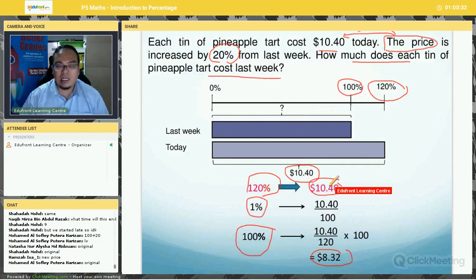So you must be very, very careful when you read percentage questions. You must read what are they asking, what does the price represent? Does the price represent the original price or the new price?